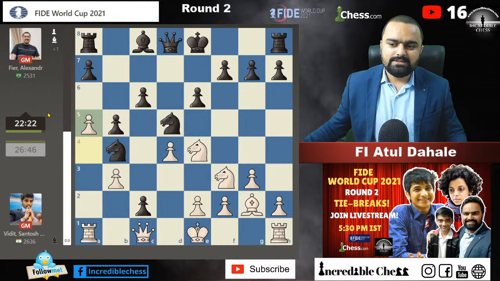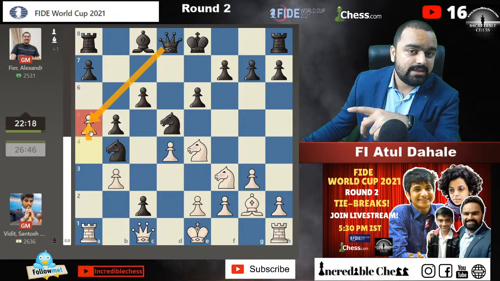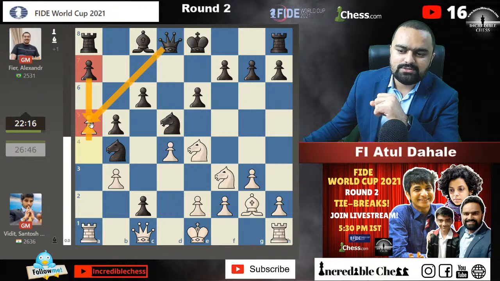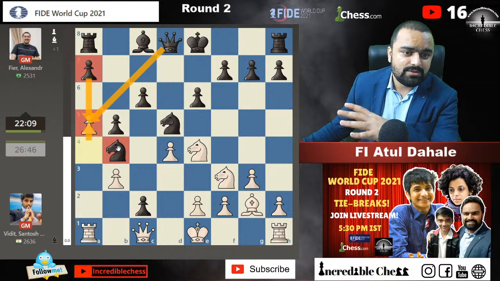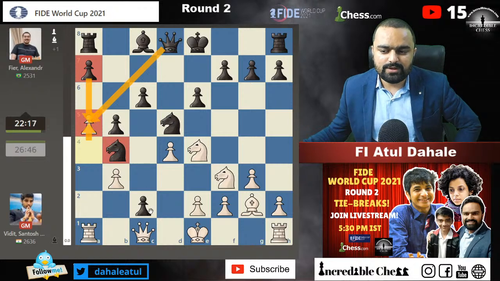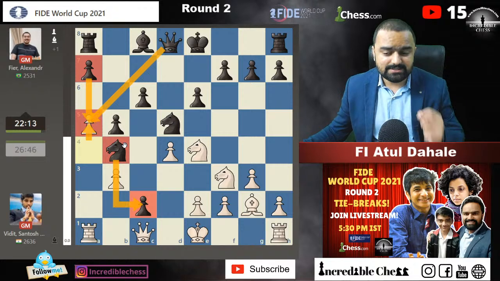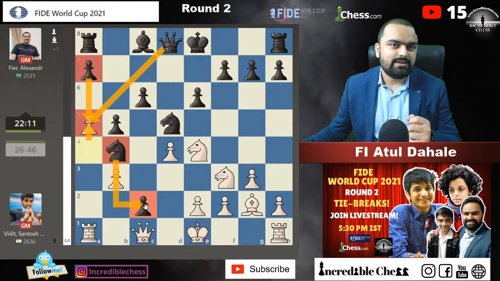a5 has been played. This is a restraining move, I'll say. By playing a5, he is restricting this queen from coming to the a5 square. Another thing is that this pawn is not able to come forward, and this knight on b4 is a very crucial piece. We need to do something with this knight on b4, because as long as this knight is there on b4 square, the pawn on c2 is protected. If the knight moves from this square, or if it's exchanged, then the pawn on c2 will definitely fall.